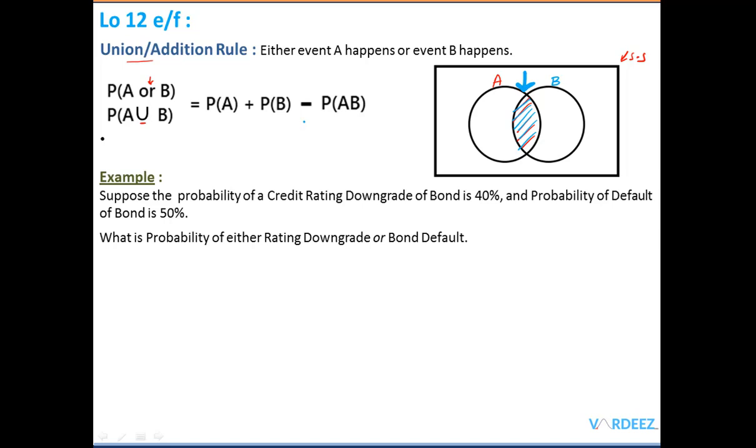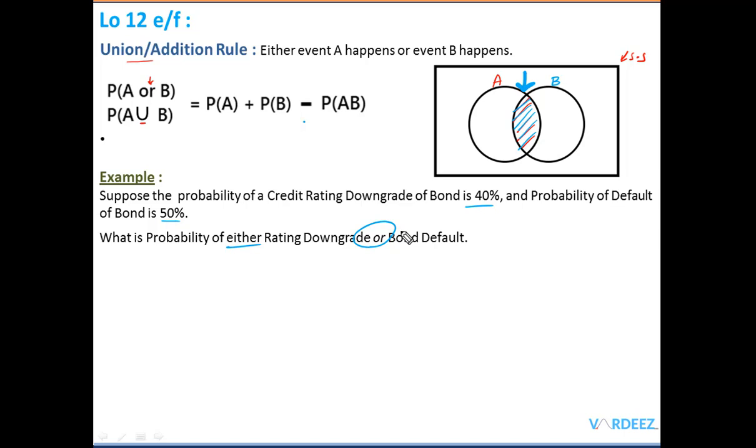Let's take a simple example to understand. We've been working with the credit rating downgrade of a particular bond, and that probability, as we have seen, is 40%, and we're also given the probability of default, which is 50%. So what is the probability of either a rating downgrade or a bond default? It's the same question that we have been working on so far, and now we are interested in whether either A happens or B happens.